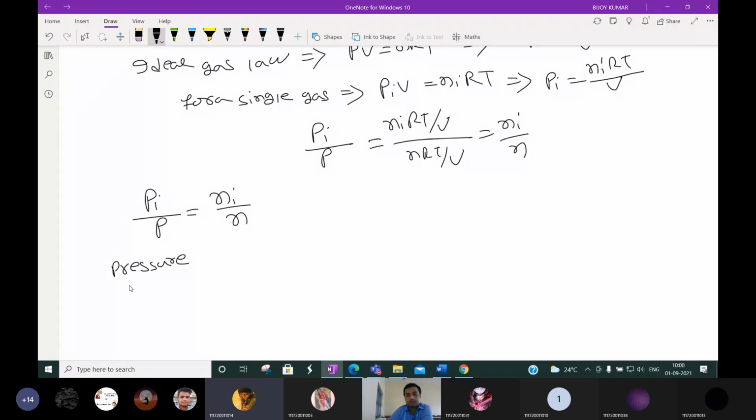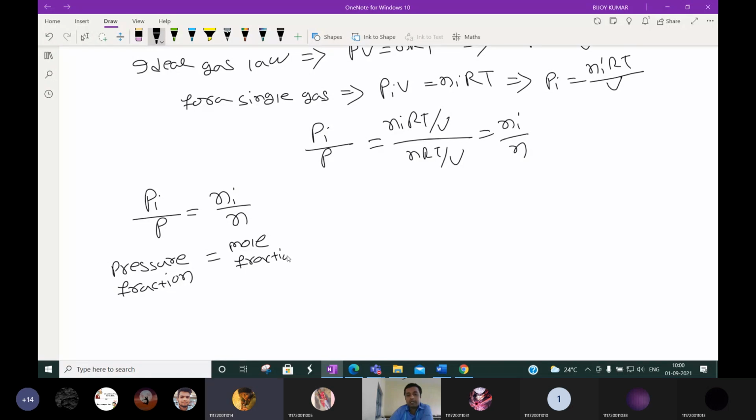Pressure percentage, sir. No, why? How will it be percentage? 100 is not multiplied, right? 100 is not there, right? Density, sir. No, not density. Individual pressure by total pressure. Pressure fraction. Here individual mole by total moles, it is mole fraction.